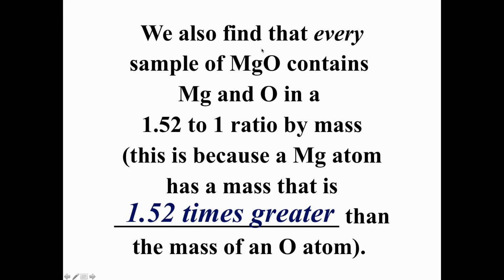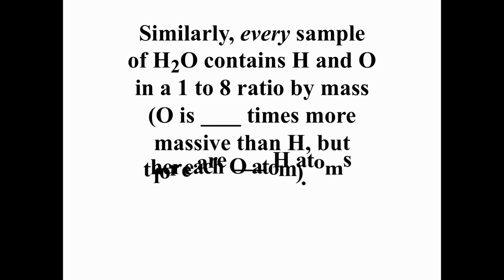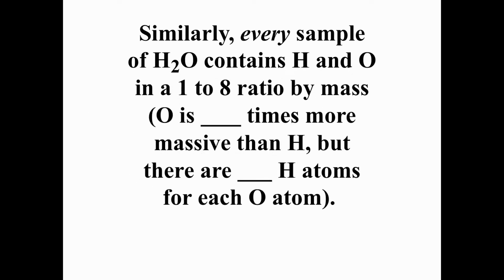So whether we have 1 of each, 100 of each, 1,000 of each, any number, the numbers of magnesium and oxygen atoms will always be the same, but their mass will always have a ratio of 1.52 to 1 magnesium to oxygen because of the difference in mass between magnesium and oxygen atoms individually. This is also true in general. The numbers will vary, but the concept is the same.